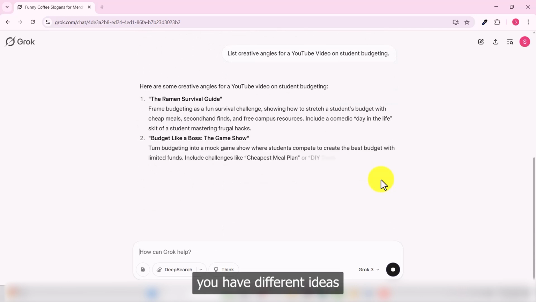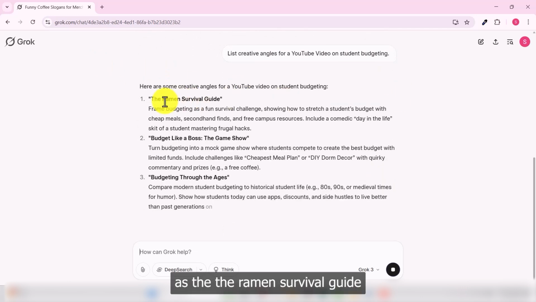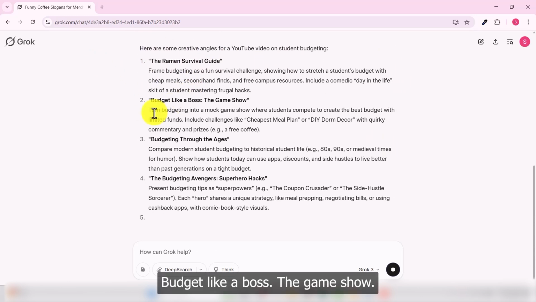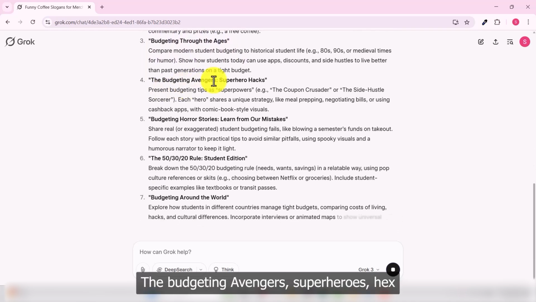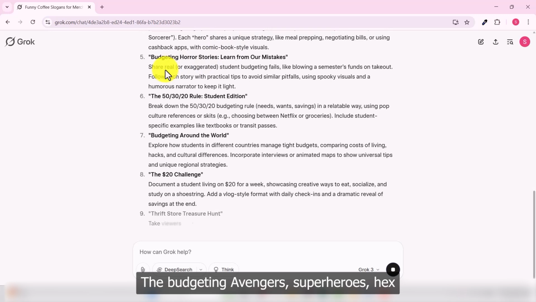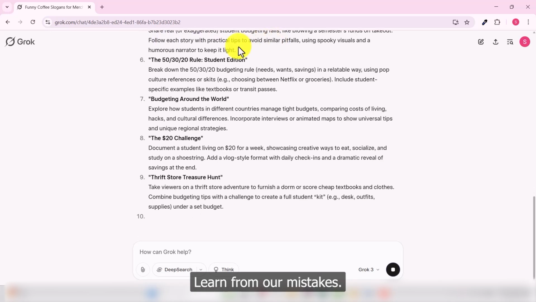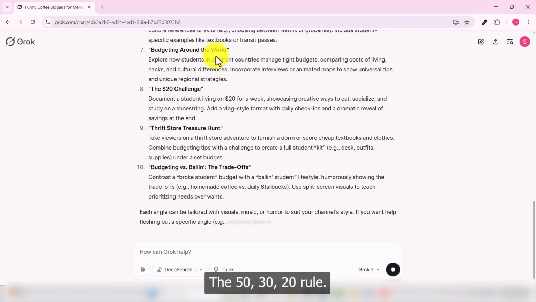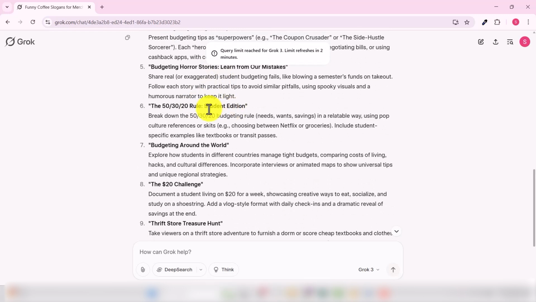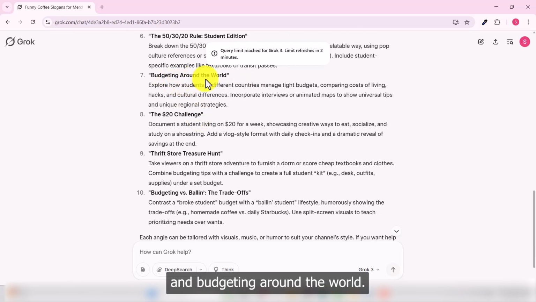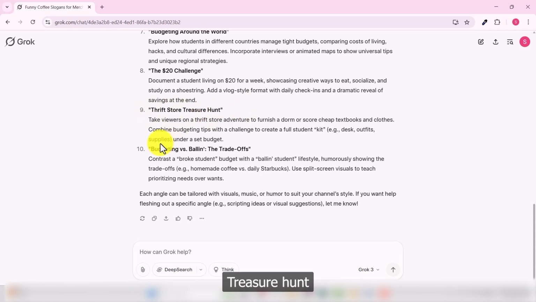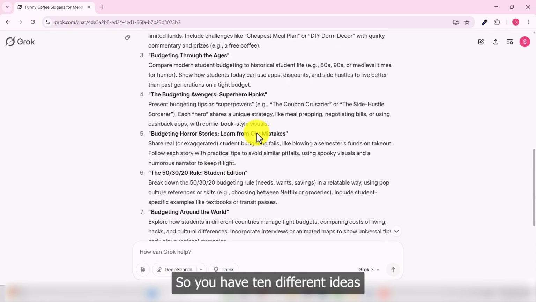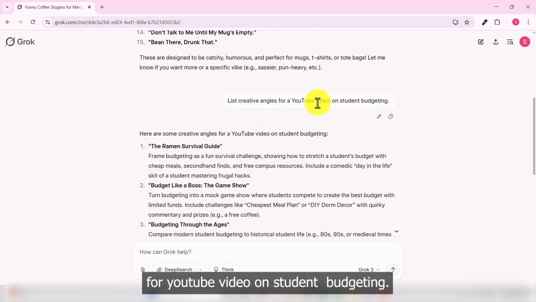So here you can see you have different ideas as the ramen survival guide, budget like a boss, the game show, budgeting through the ages, the budgeting Avengers superhero hacks, budgeting horror stories, learn from our mistakes, the 50-30-20 rule, student edition, and budgeting around the world, the $20 challenge, thrift store treasure hunt, and budgeting versus balance, the trade-offs. So you have 10 different ideas for a YouTube video on student budgeting.